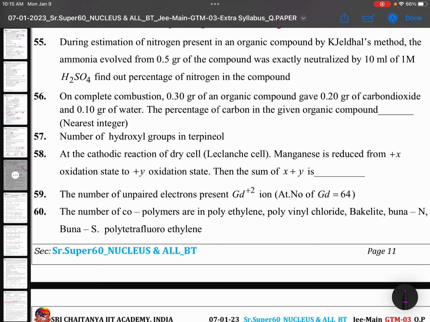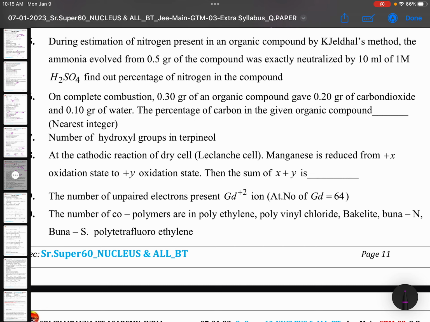During estimation of nitrogen present in an organic compound by Kjeldahl's method, the ammonia evolved from 0.5 grams of the compound was neutralized by 10 ml of 1 M sulfuric acid. The percentage of nitrogen. See, percentage of nitrogen is equal to 1.4 into normality of sulfuric acid, into volume, by weight of the compound. 1 molarity is given as 2 normality.